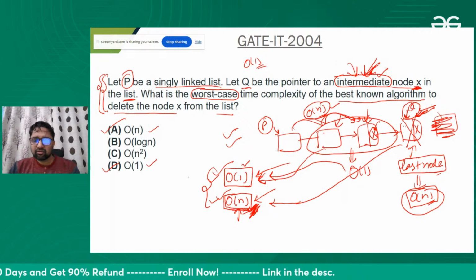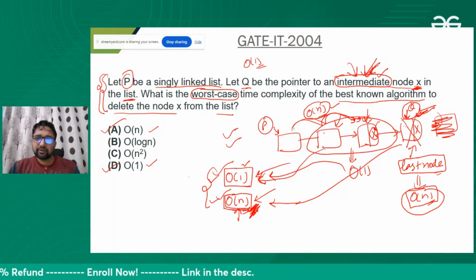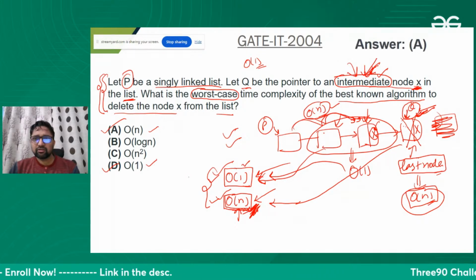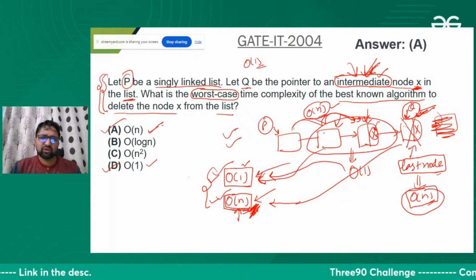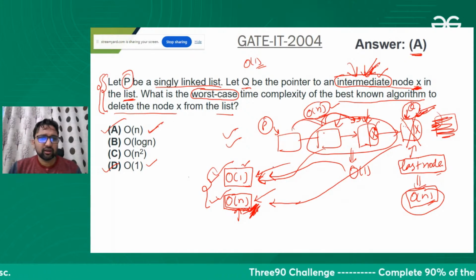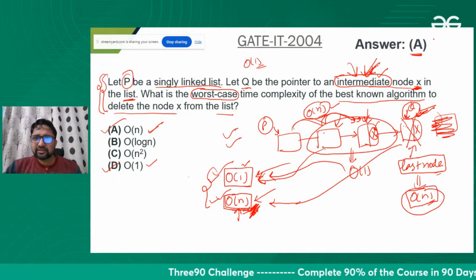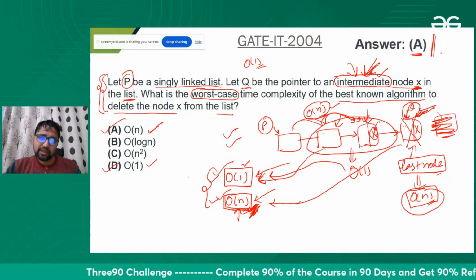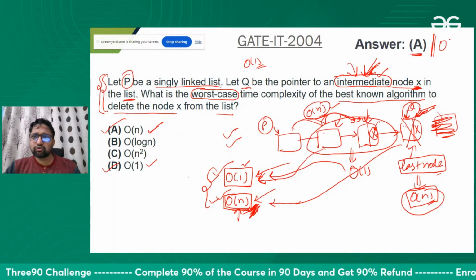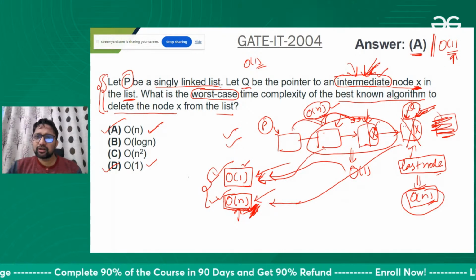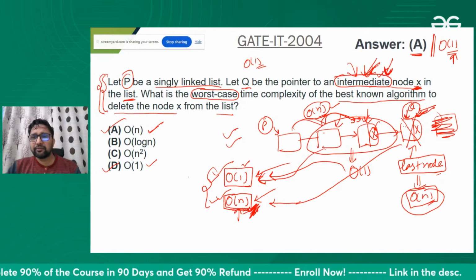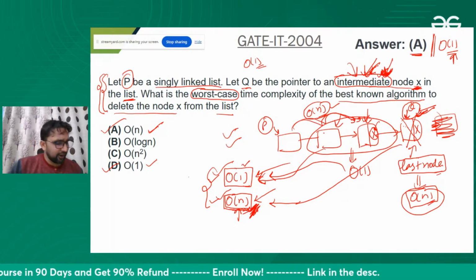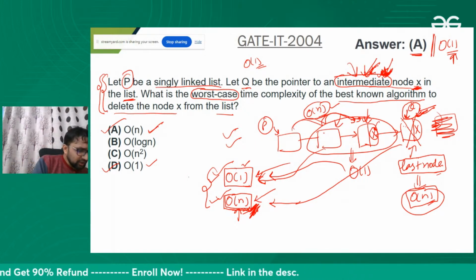But on the internet, GeeksforGeeks and other websites have mentioned order of n, so I also write order of n. But personally, I am making the statement that according to me this should be order of 1, because they are using the word intermediate. You can check it out.